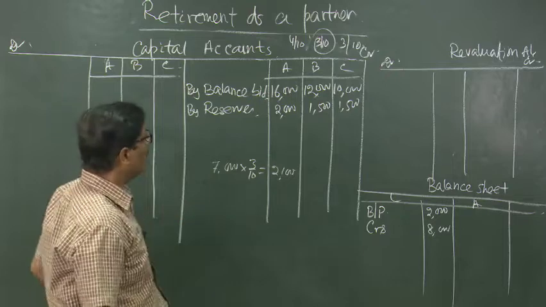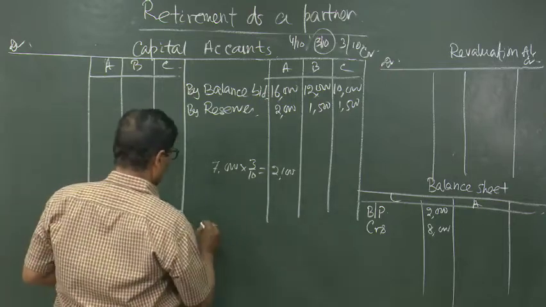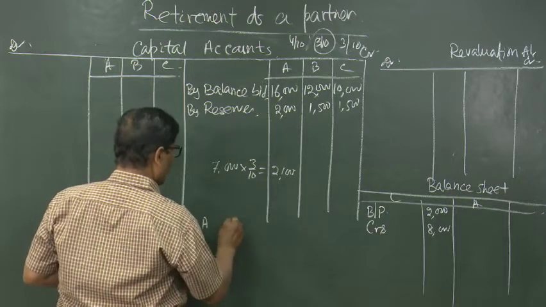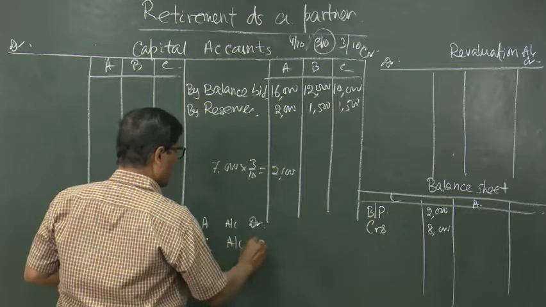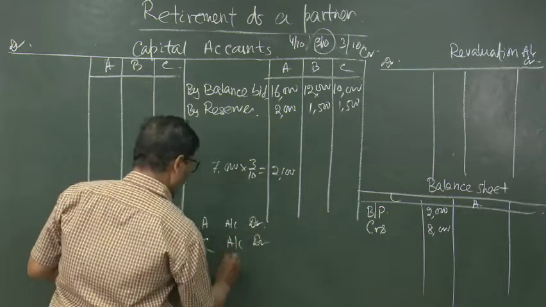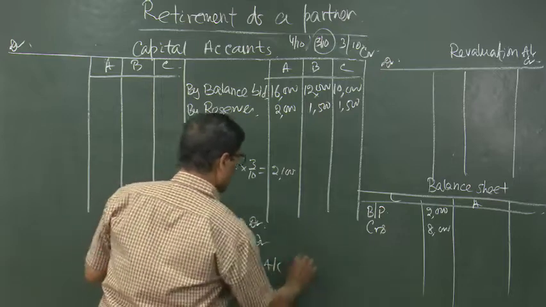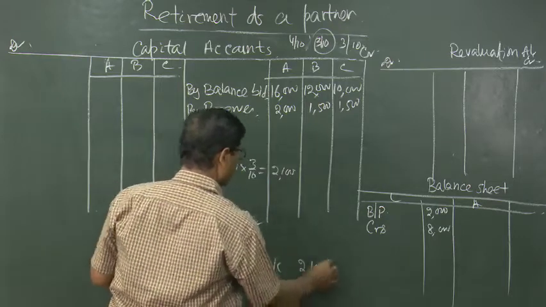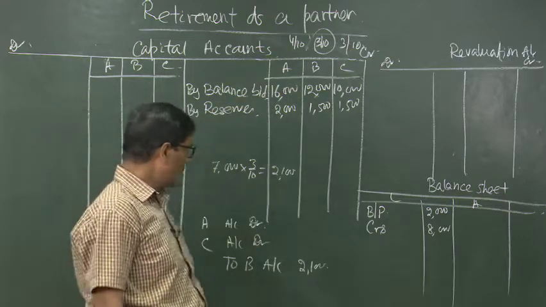The entry will be, B's capital account will be credited, and A's capital account and C's capital account debited in the gaining ratio to B's capital account 2,100. So, what is the gaining ratio? 4:3. 4:3 means 7.